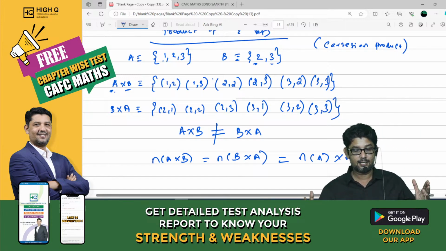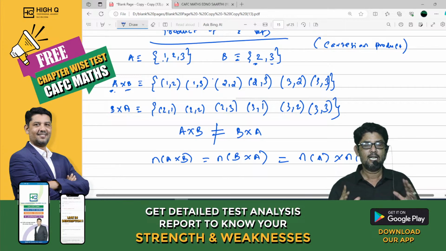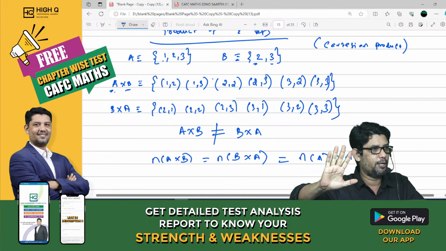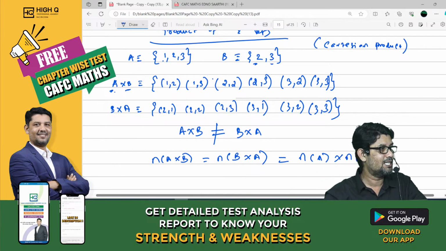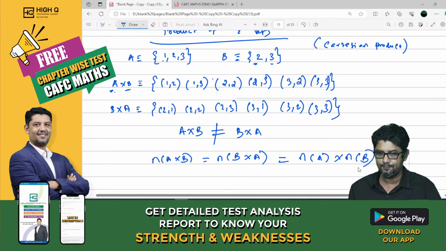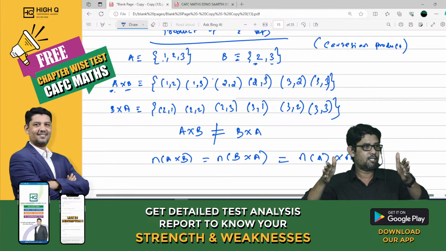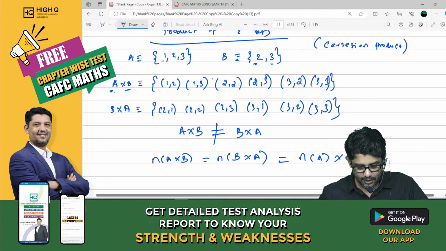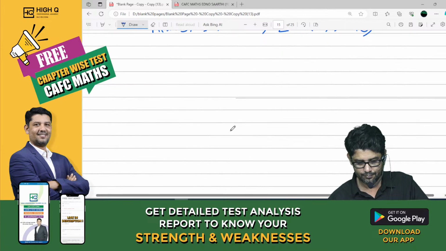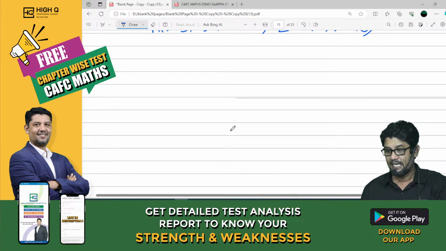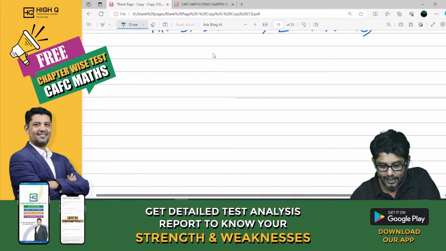You all understand this? Whatever I am giving now is purely from the exam point of view. Everything is exam point of view. Only one concept I am not explaining now, which is the Venn diagram. The Venn diagram concept will be explained when I solve the problems. So please follow this very carefully. As far as sets are concerned, at least this much we need to remember. Next one: Relations.